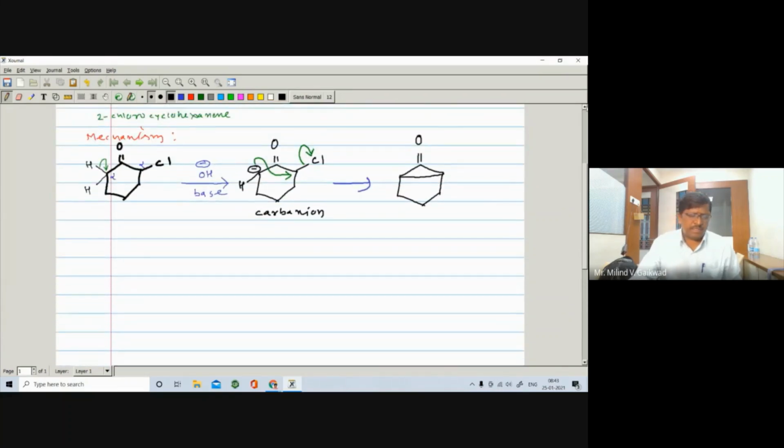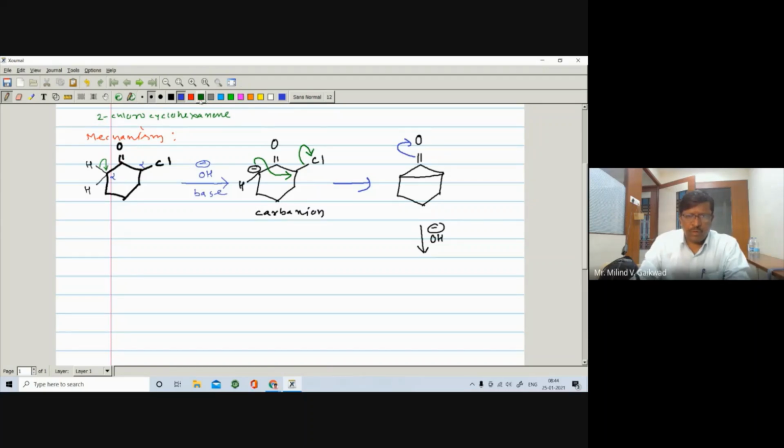And further, the reaction takes place in the presence of alkali. If you take the reaction in the presence of alkali, OH minus, then the sigma bond can open either from this side or from this side. Oxygen is more electronegative as compared to carbon, so the pi bond opens on the oxygen, O becomes negative and C becomes positive.